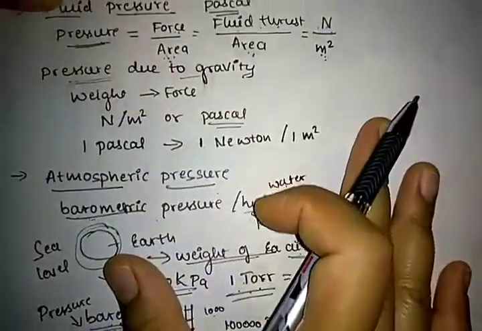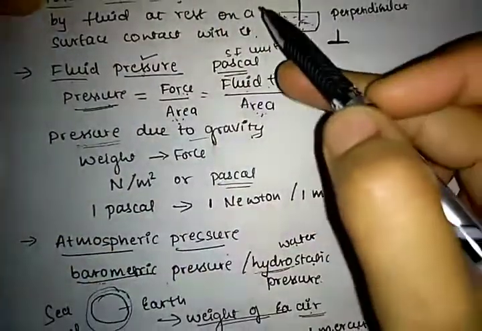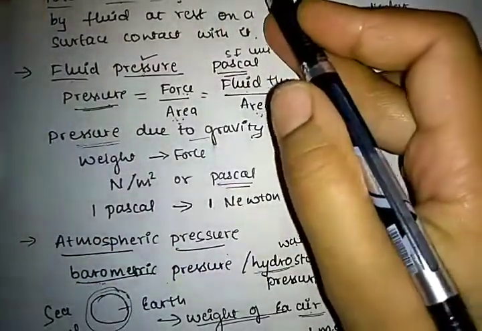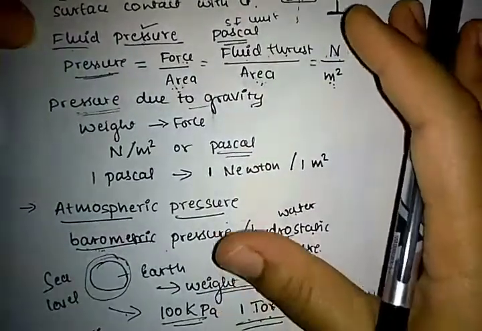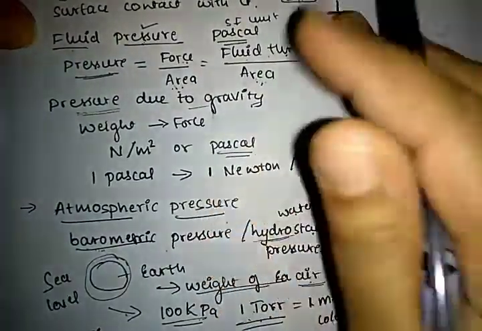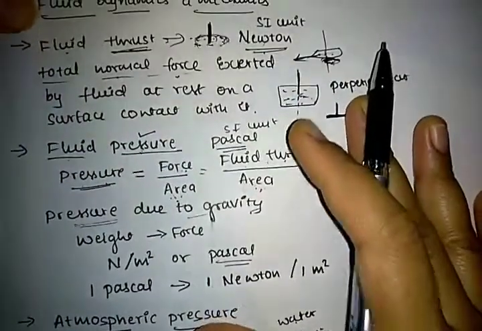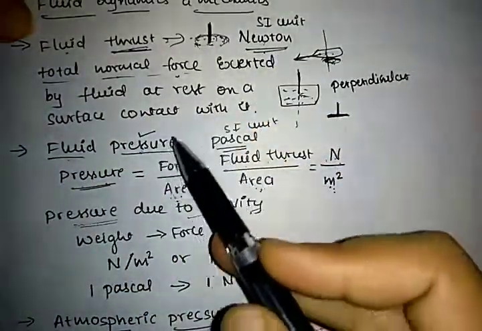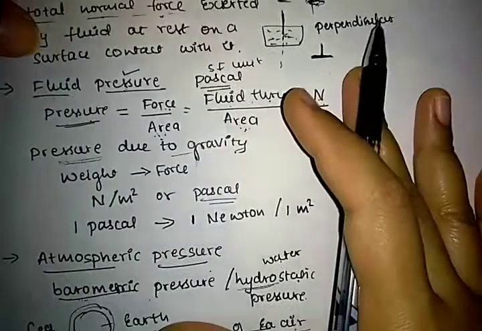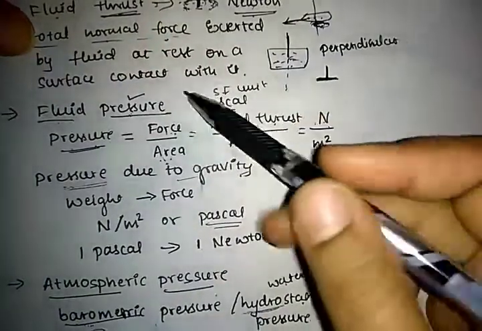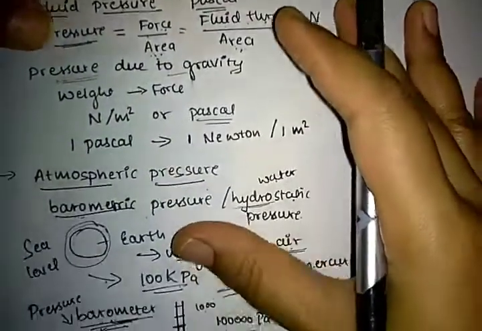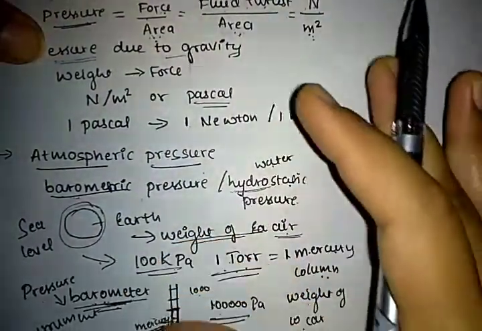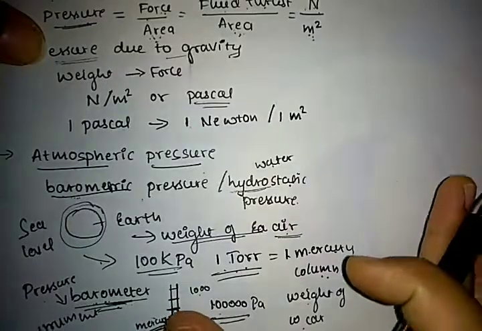These are asked as 2 marks questions. They can ask you to write a short note on fluid thrust, fluid pressure and atmospheric pressure, or ask for the SI unit of fluid thrust or pressure, or the difference between fluid thrust and fluid pressure, or write a short note on atmospheric pressure.